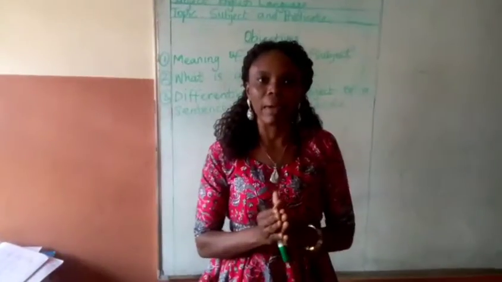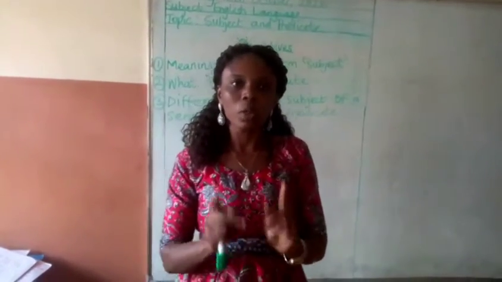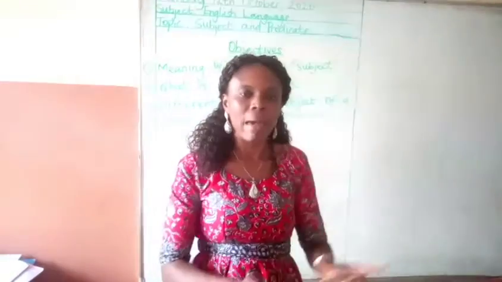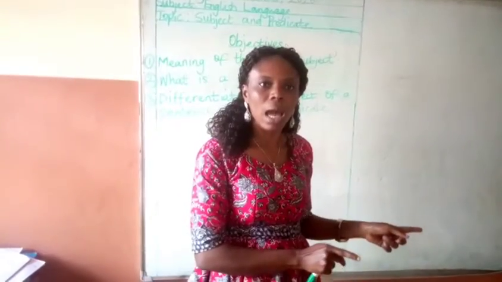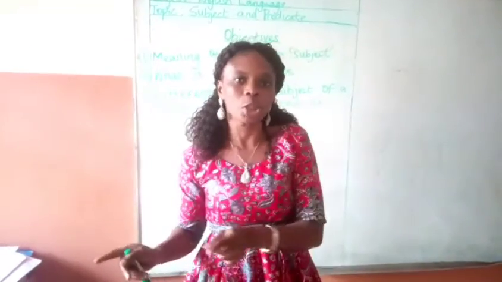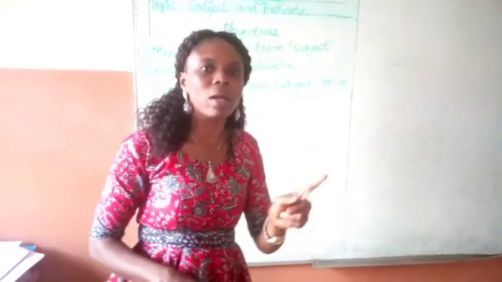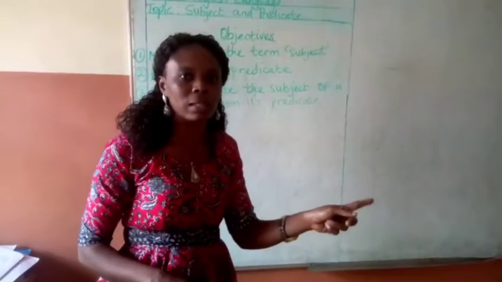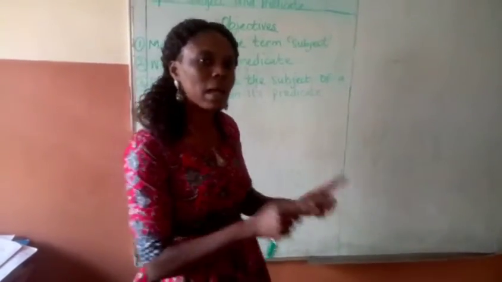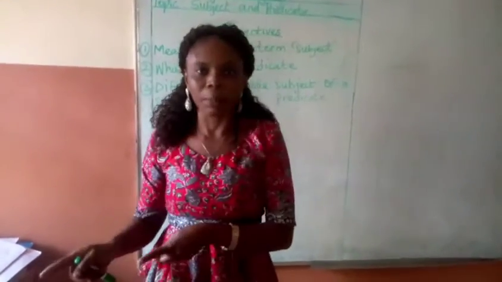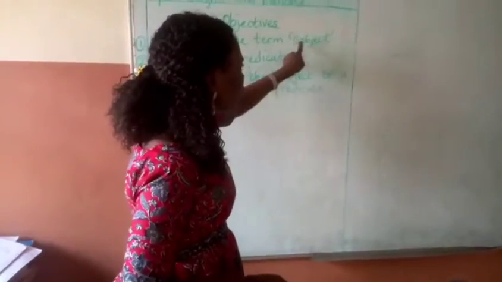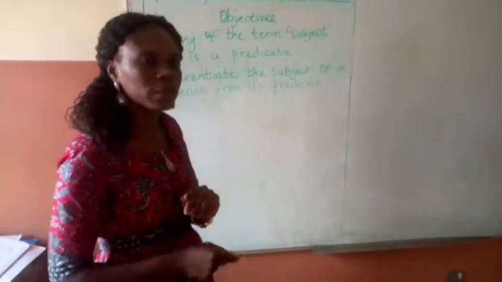Now we'll talk about the first sentence I made. Mrs. Akin is clapping. You will notice that someone is carrying out the action and there is an action she is carrying. What do I mean? Mrs. Akin is carrying out a particular action in that sentence. She is doing what? Clapping. That takes us to the definition of the subject of a sentence.